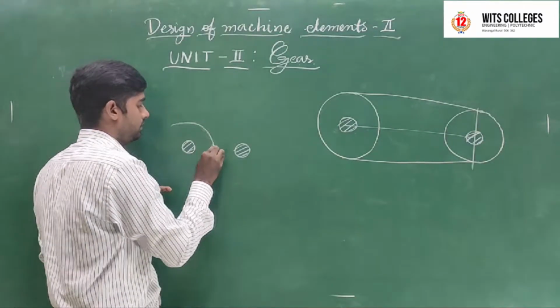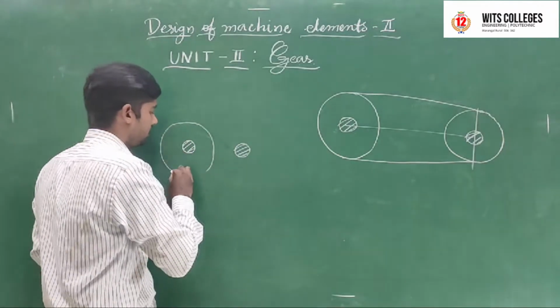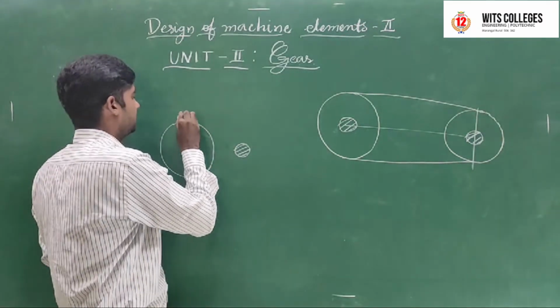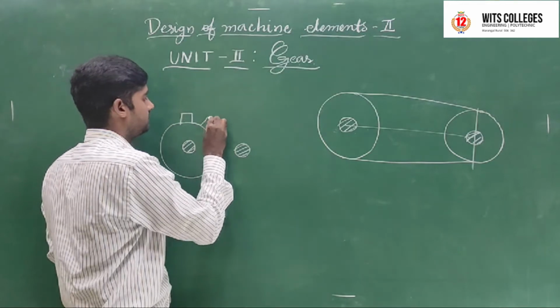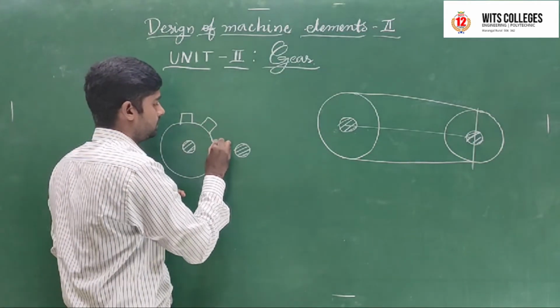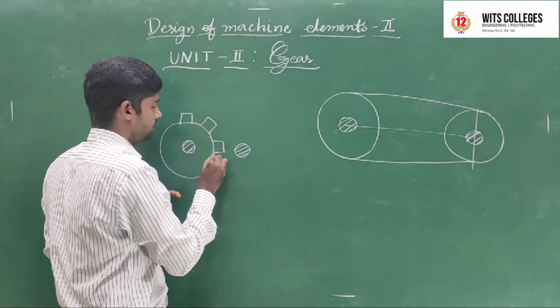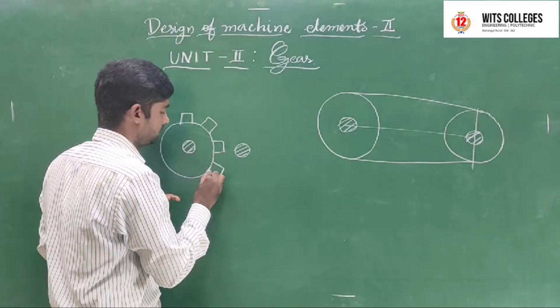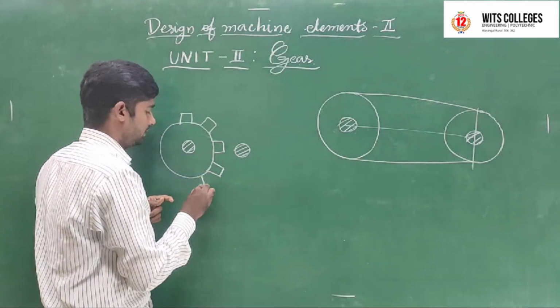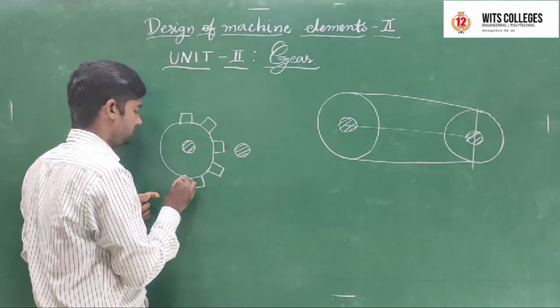I am drawing the gears like this. This is one simple example figure. There are two gears, and these two consist of teeth, a number of teeth.